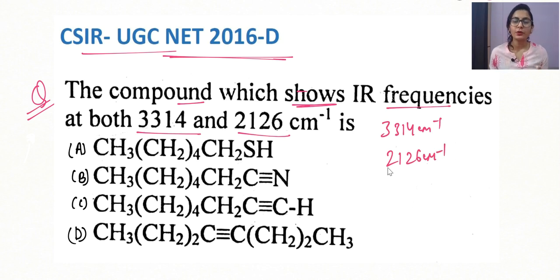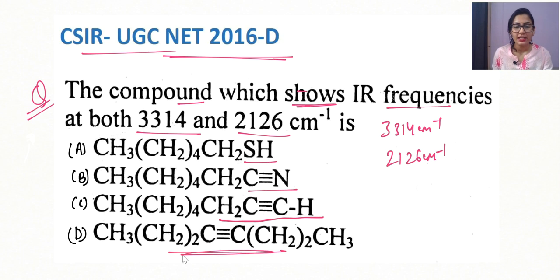As I have told you, you don't have to remember the exact value for any functional group, but you must have a rough idea of the frequencies of all the functional groups. So what are we given in the options? We are given a thiol in the first option, a nitrile in the second option, and a terminal alkyne in the third option. In the fourth we have a substituted alkyne, which is not a terminal alkyne, so there is no carbon-hydrogen interaction.